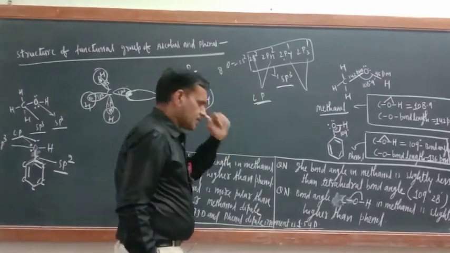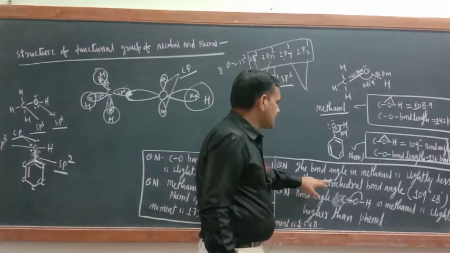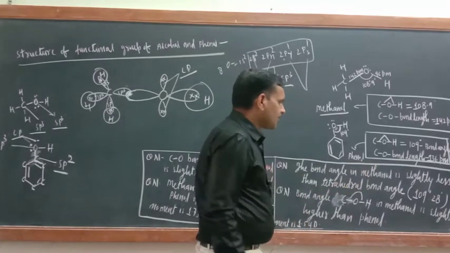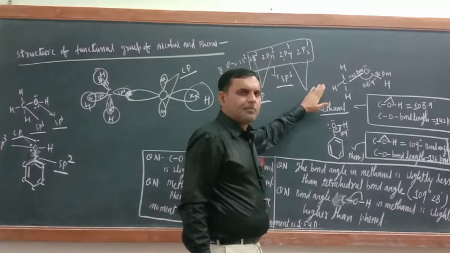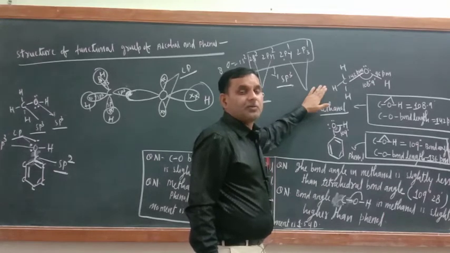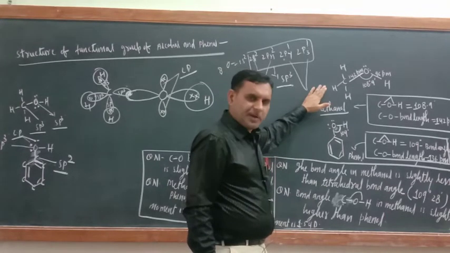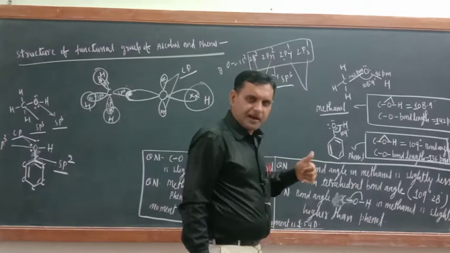There are some questions. The bond angle in methanol is slightly less than the tetrahedral bond angle. Just see, in methanol, if the carbon atom and oxygen atom are both sp3 hybridized, then the bond angle should be equal to 109 degree 28 minute. That is the stipulated bond angle of sp3 hybridization.